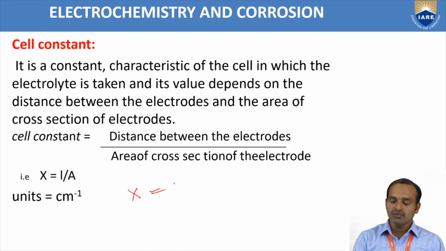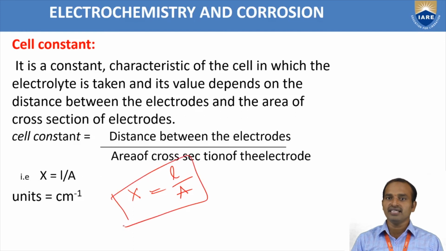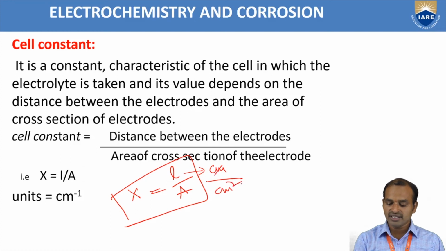The distance between both electrodes is L, and the area of cross section is A. x is equal to L by A, called the cell constant. Now the units: L is centimeter and A is centimeter square. Centimeter square gets cancelled, so the unit is centimeter inverse.